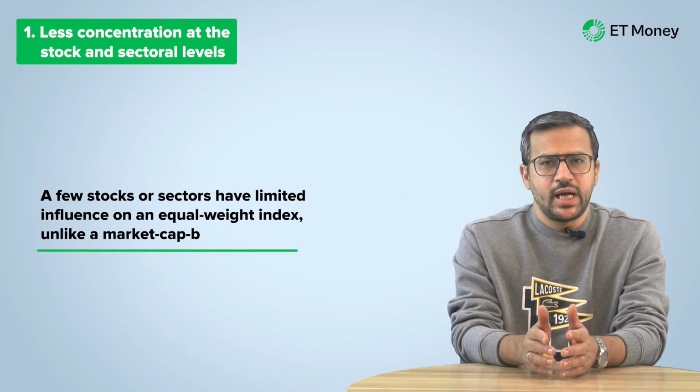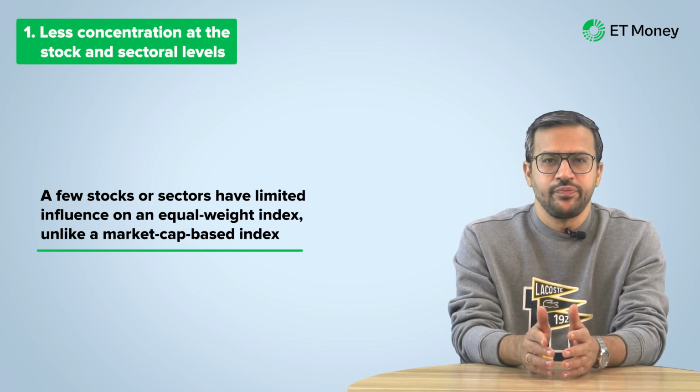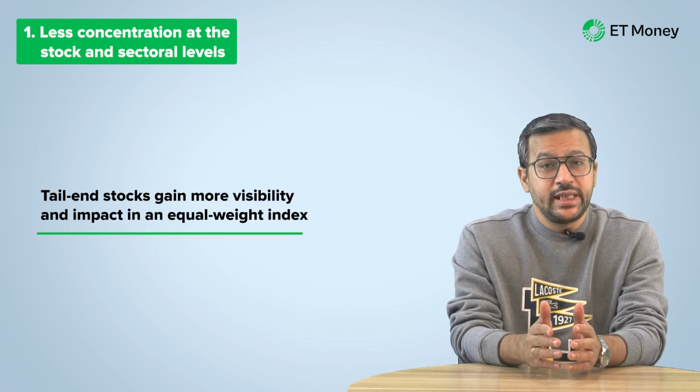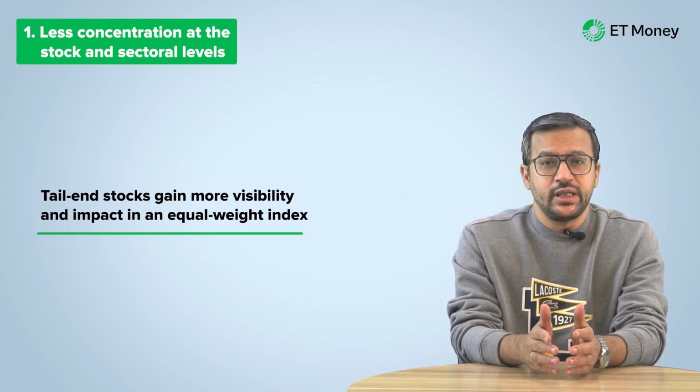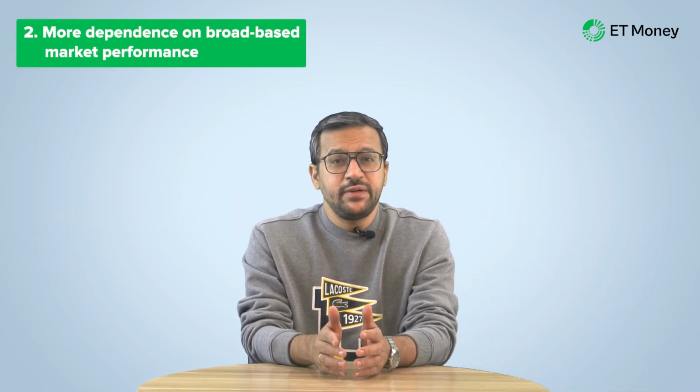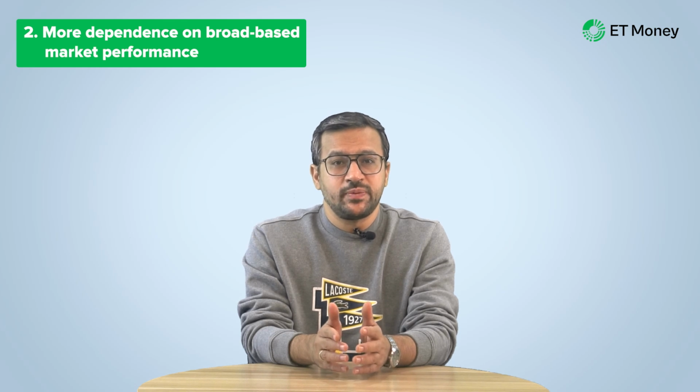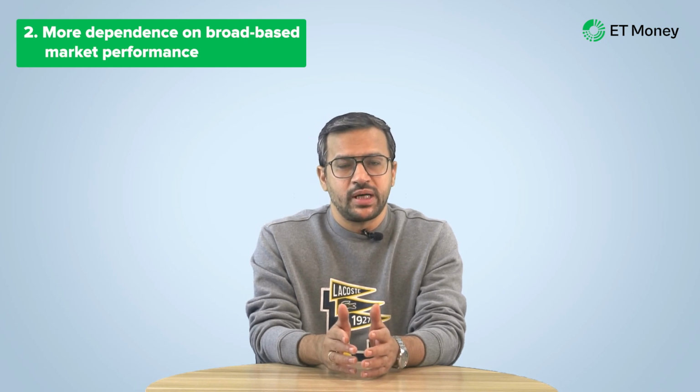Now, this suggests that a handful of stocks can't significantly move an equal weight index, unlike the free float market cap based index, and a single sector has comparatively less control over the index's movement too. Inversely, the tail end stocks in a market cap weighted index get more room to register their presence and worth in an equal weight index. The second feature of an equal weight index is that its performance depends on the broad-based market performance.